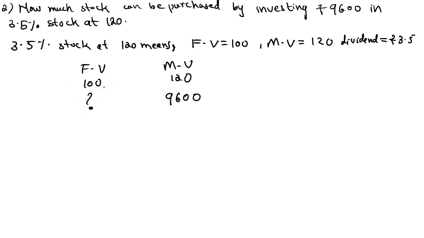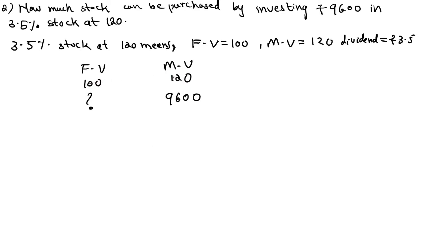Clear question? Face value equal to 100 and market value equal to 120. You need to purchase it in the market, right? So in the market value 120, now you have 9,600 rupees. How much share can you purchase, each of face value equal to 100 rupees?